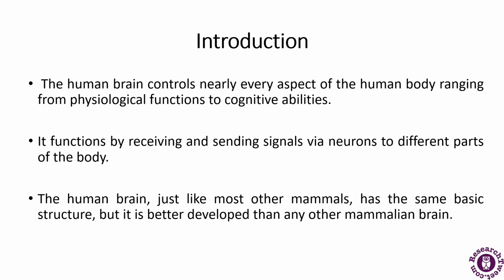So, the human brain is a better developed part than in any other mammals. So, the introduction is the same as I have told you earlier, that it is one of the main parts of the human body that ranges from physiological functions to the cognitive abilities. It functions by receiving and sending signals via neurons to different parts of the body. And the human brain is the most developed part compared to any other mammal.